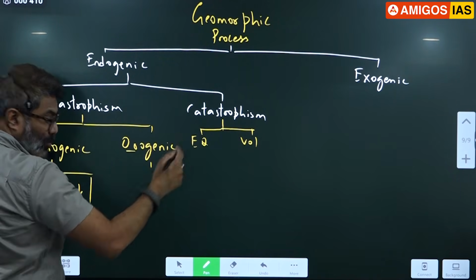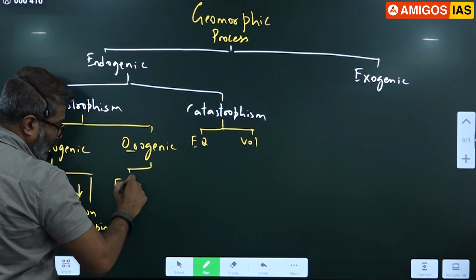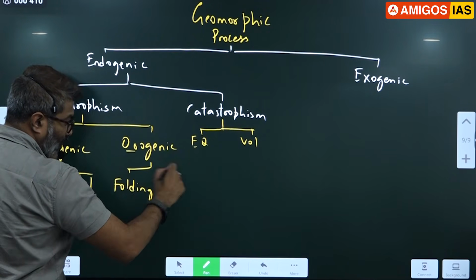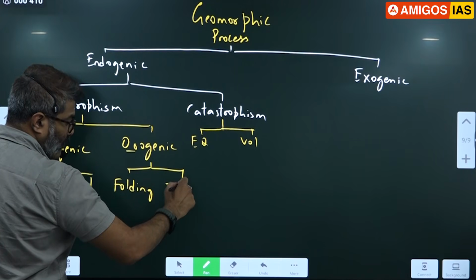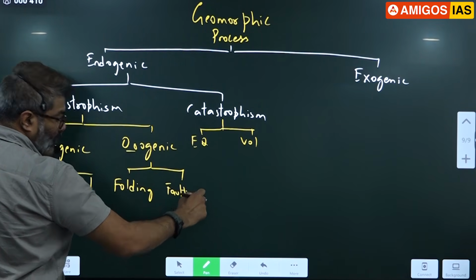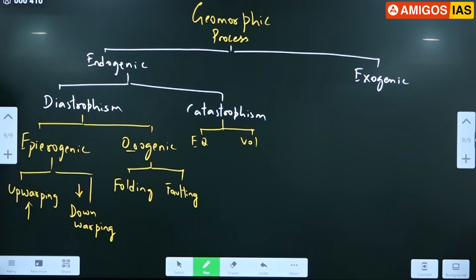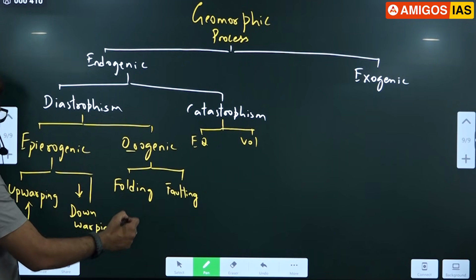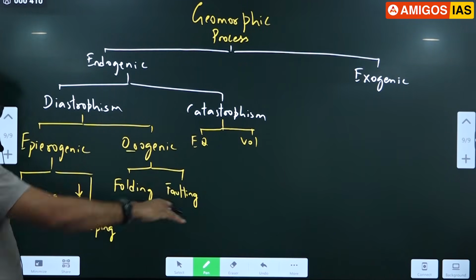Orogenic, mountain building movement: folding, faulting. This also we have discussed. Folding led to the formation of fold mountains. Faulting led to the formation of block mountains.